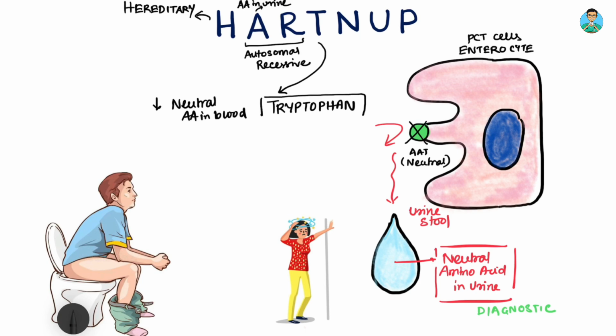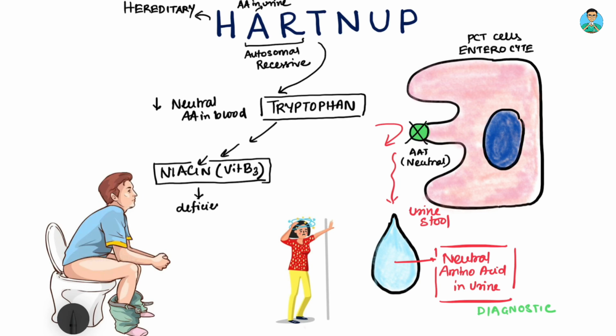Tryptophan as an amino acid is involved in two very important biochemical pathways in our body. Tryptophan, after multiple steps, leads to formation of niacin, which is vitamin B3 basically. This niacin has a lot of important functions in our body, including formation of NAD and NADP. As tryptophan makes niacin, in case of Hartnup's disease, deficiency takes place. Since there's a low amount of tryptophan in blood, less tryptophan gets converted to niacin, and there's less niacin in the blood. And the niacin deficiency manifests as what we know as pellagra,